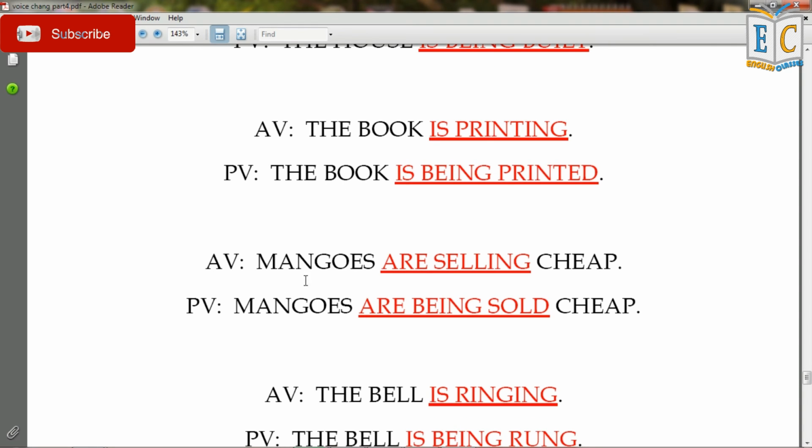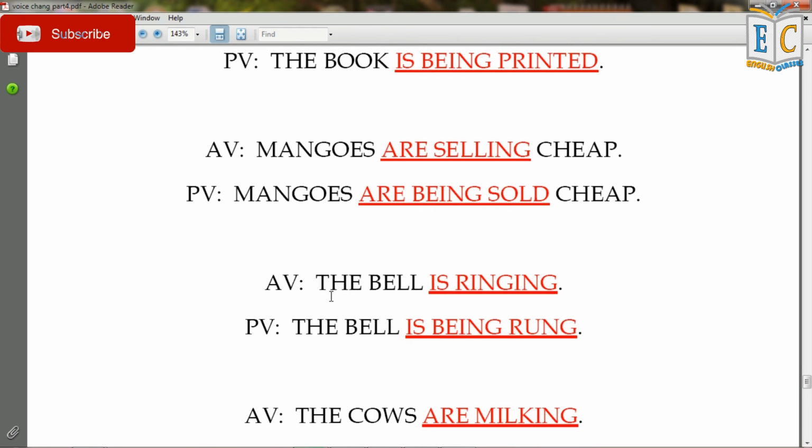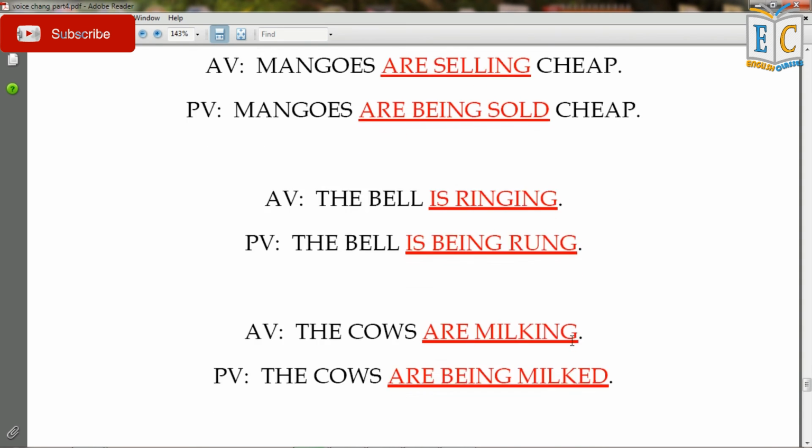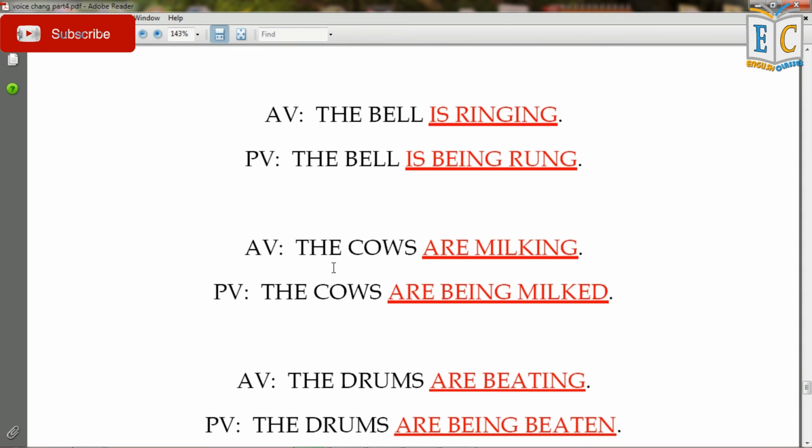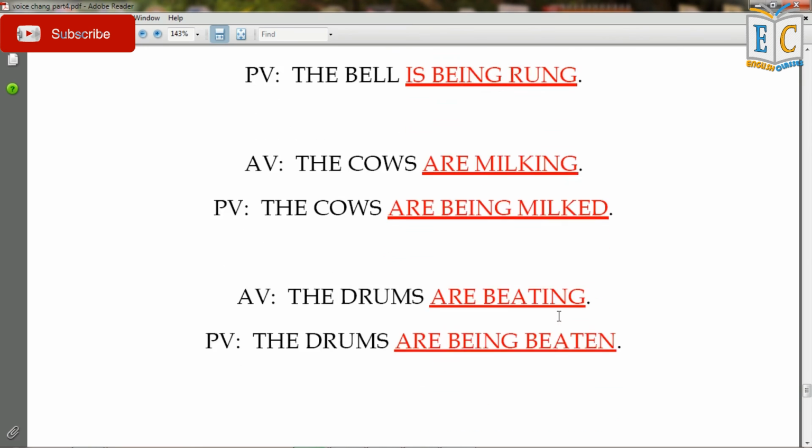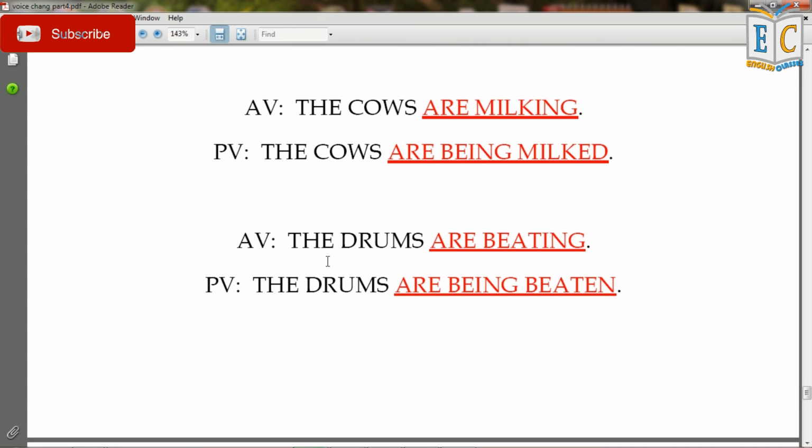In active voice, "Mangoes are selling cheap" becomes in passive voice, "Mangoes are being sold cheap." In active voice, "The bell is ringing" becomes in passive voice, "The bell is being rung." In active voice, "The cows are milking" becomes in passive voice, "The cows are being milked." In active voice, "The drums are beating" becomes in passive voice, "The drums are being beaten."